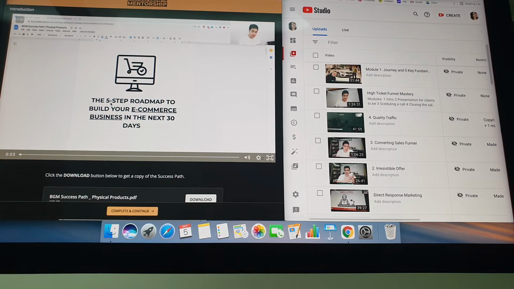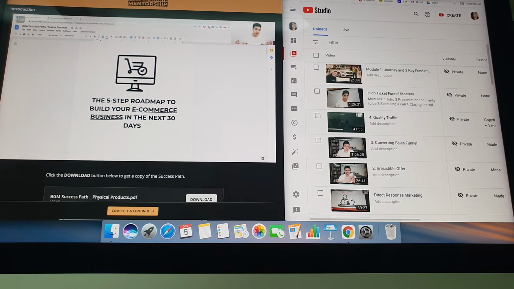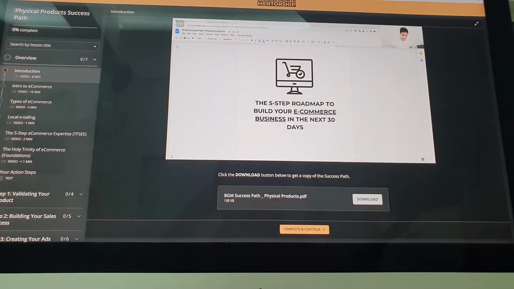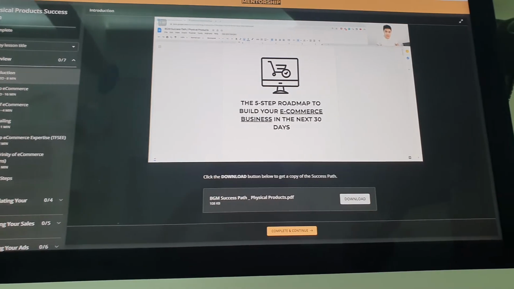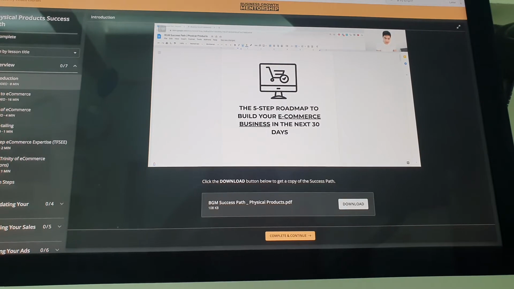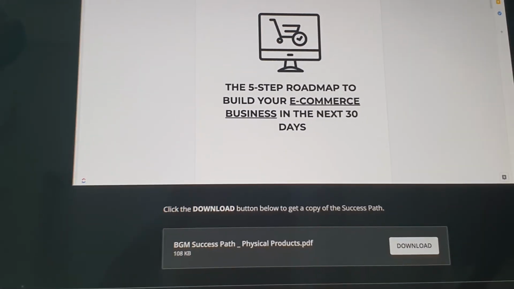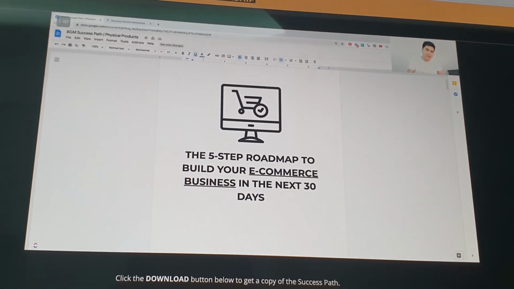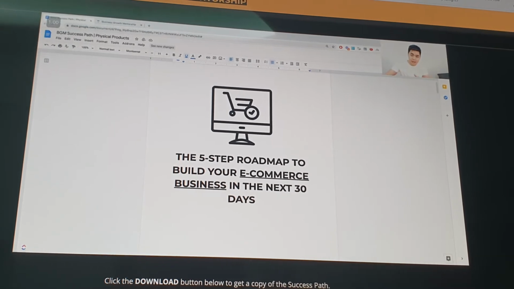To the e-commerce success path. So in this module, we'll be sharing with you the 5-step roadmap to build your e-commerce business in the next 30 days. Ibig sabihin, when you say e-commerce, you're selling physical products online, okay? And when you say roadmap, ito yung magiging step-by-step action plan para hindi ka mawala.